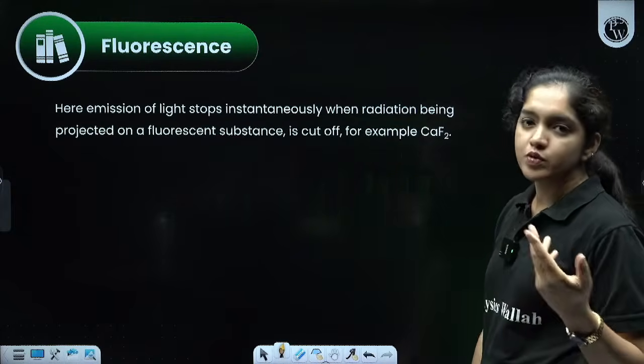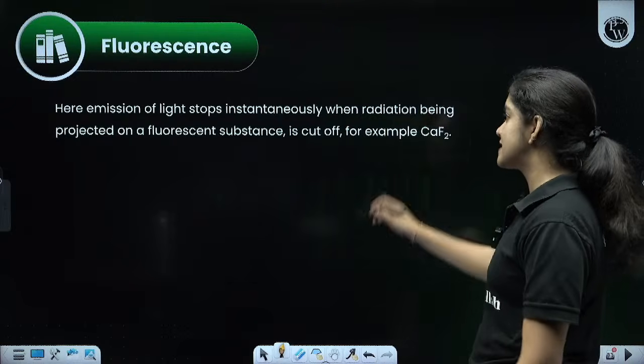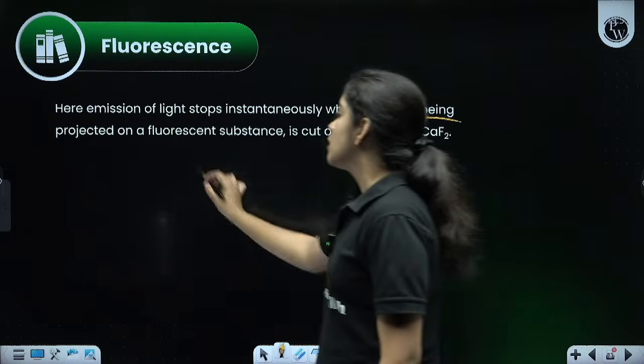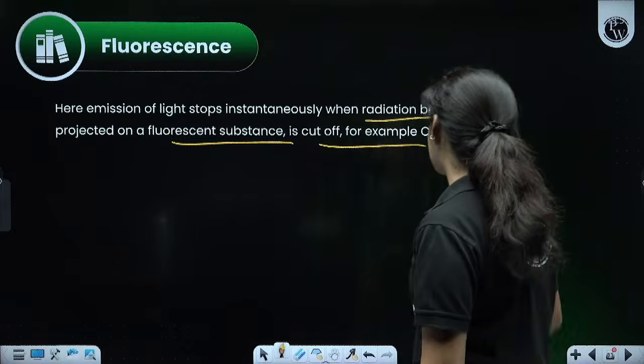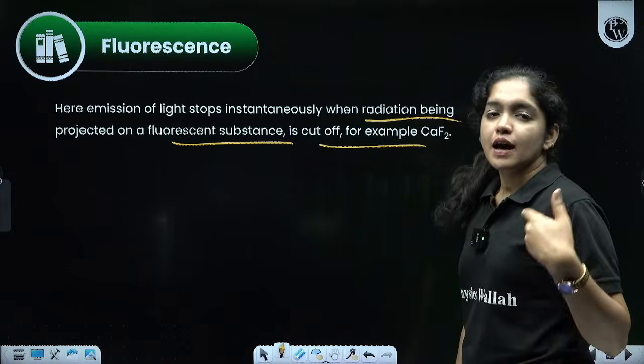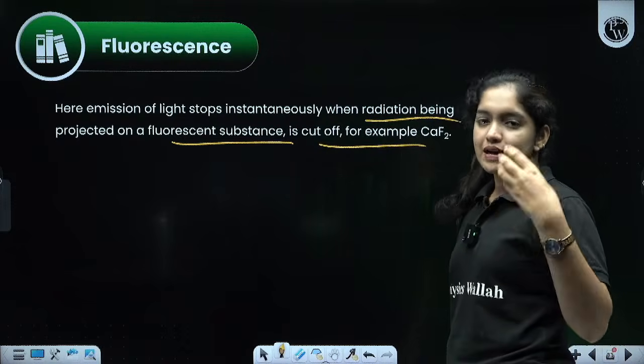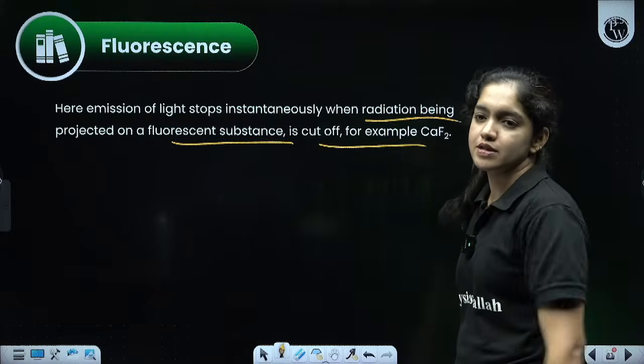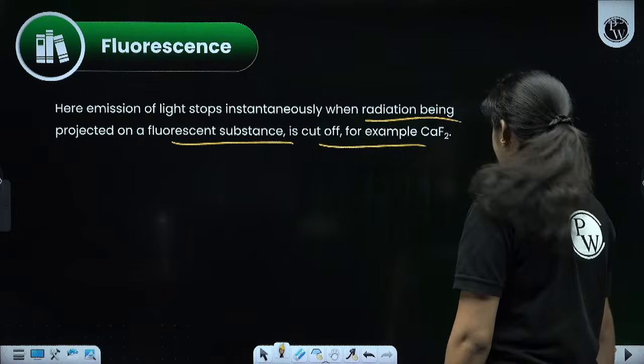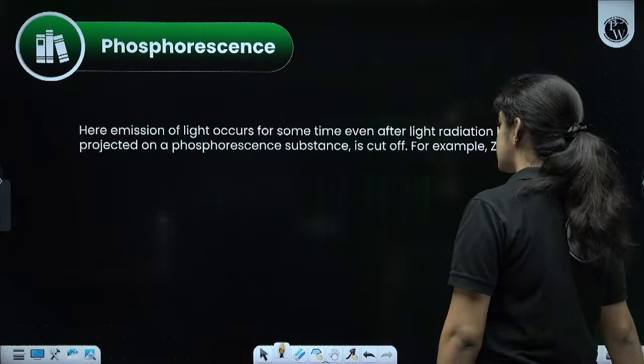And fluorescence, you know, the emission of light stops instantaneously when the radiation being projected on a fluorescent substance is cut off. For example, CaF2, zinc fluoride, silver fluoride can show a color when a particle strikes on it. Okay, clear? Phosphorescence, that is also the same thing.